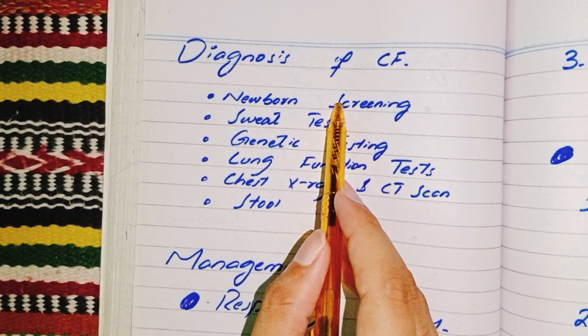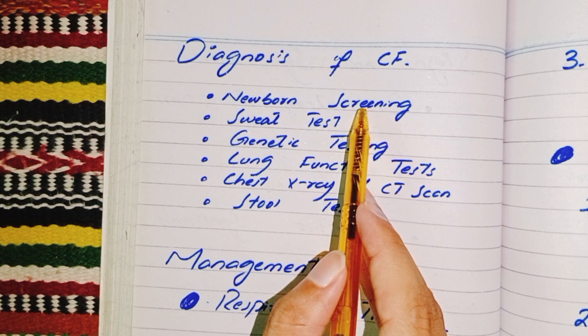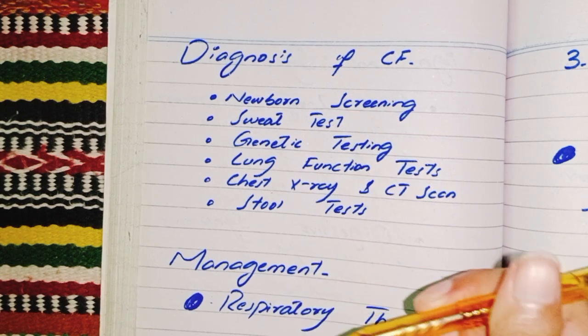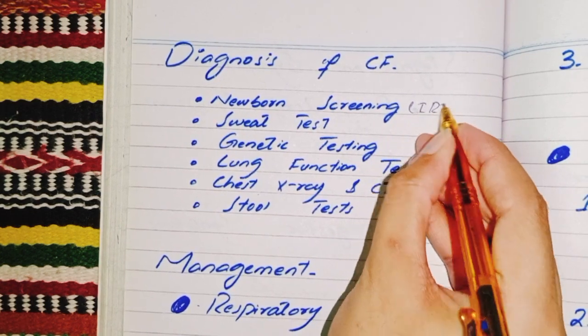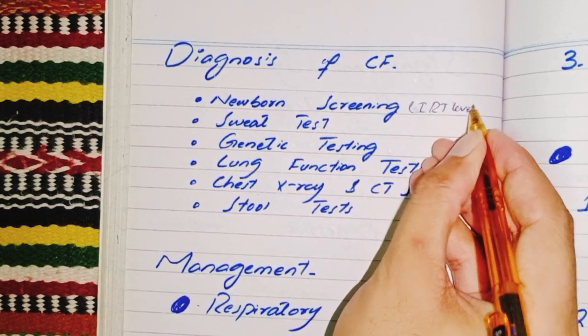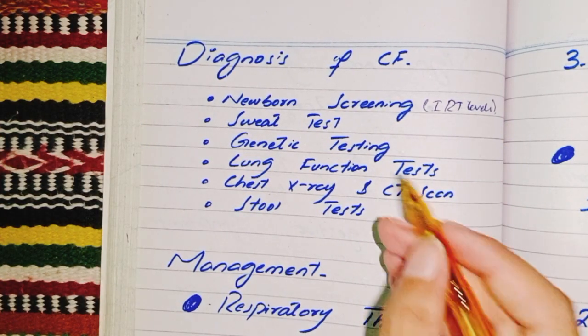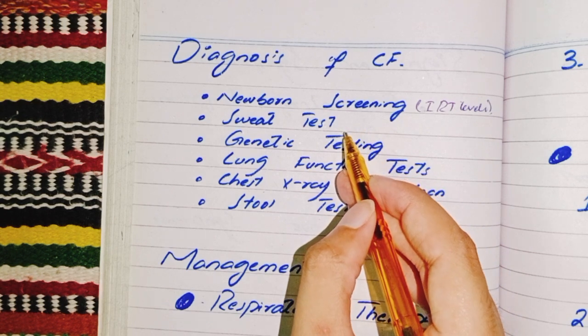In many countries, newborns are screened for cystic fibrosis shortly after birth through a blood test that measures immunoreactive trypsinogen levels, IRT levels. Okay.